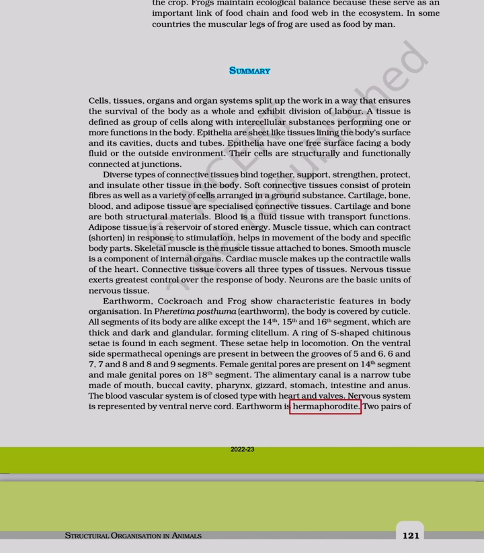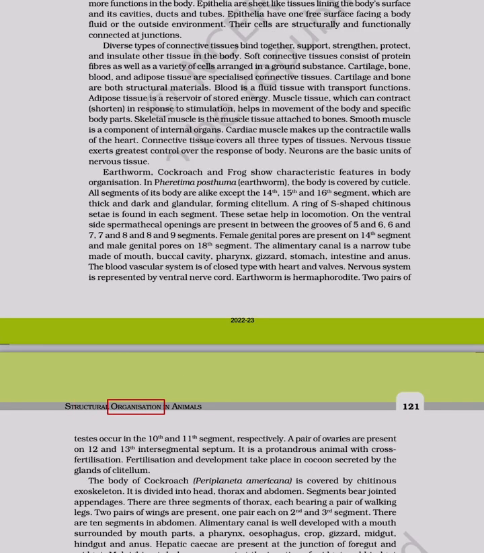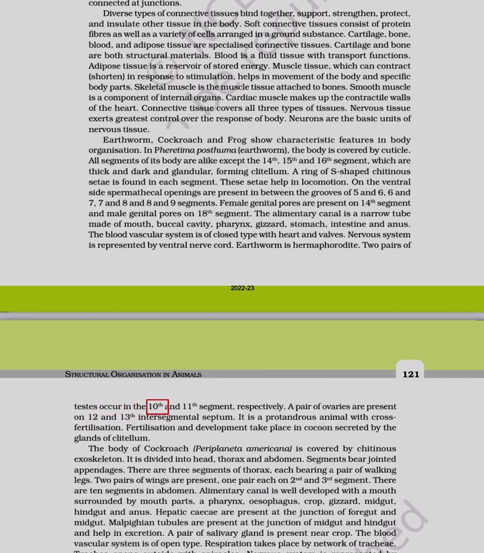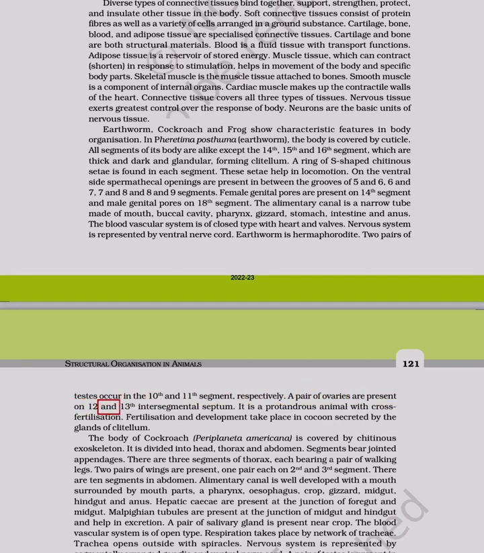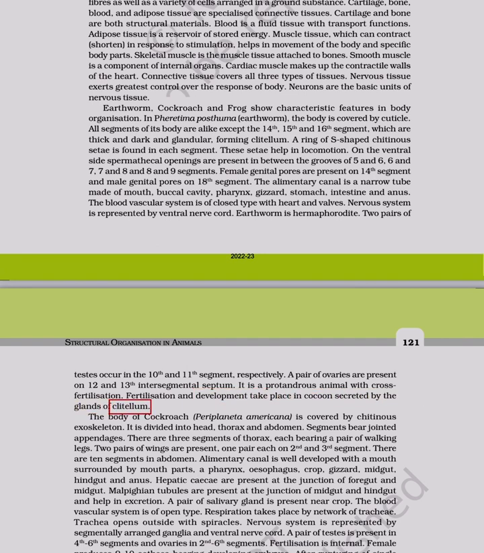Earthworm is hermaphrodite. Testes occur in the 10th and 11th segment, respectively. A pair of ovaries are present on the 12th and 13th intersegmental septum. It is a protandrous animal with cross-fertilization. Fertilization and development take place in a cocoon secreted by the glands of clitellum.